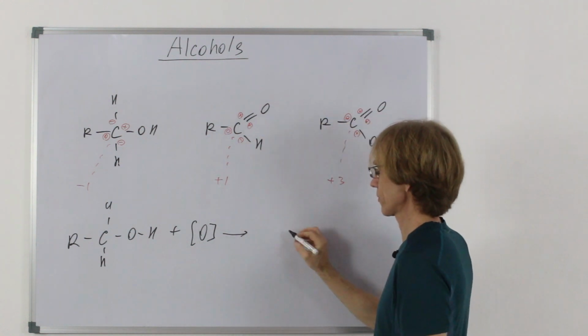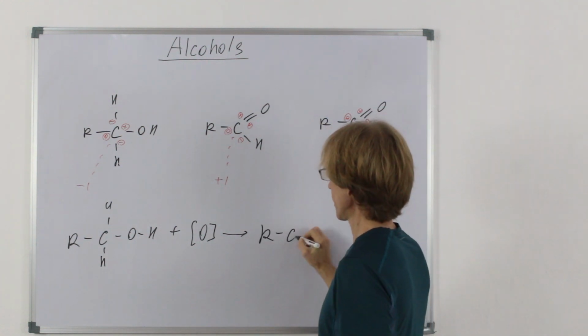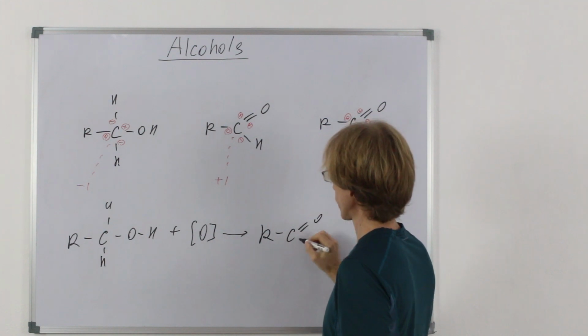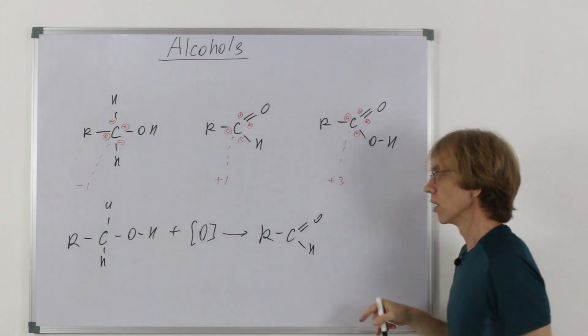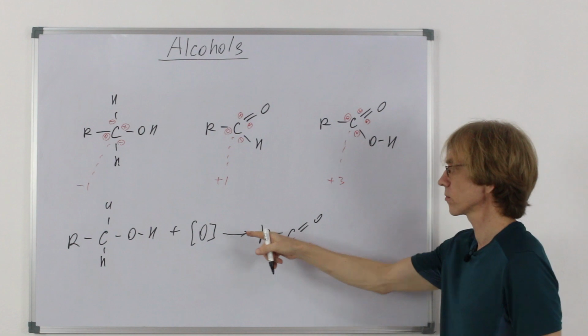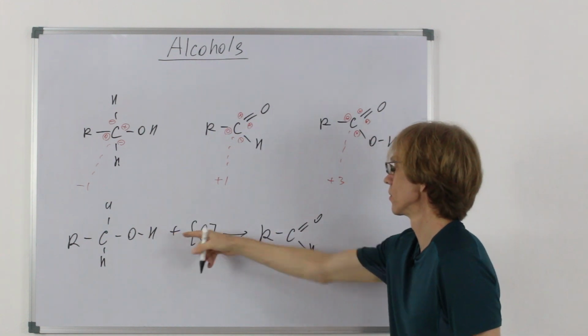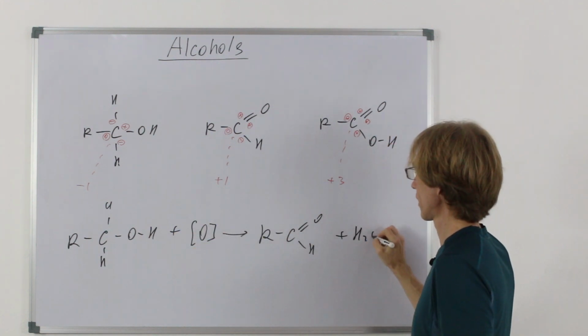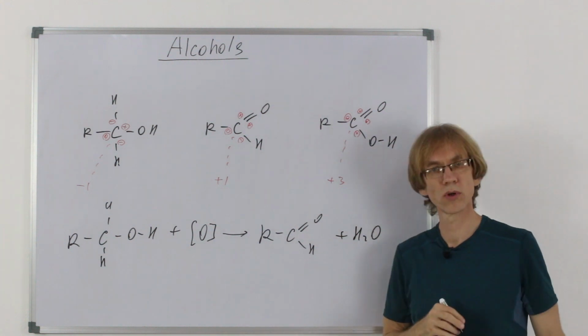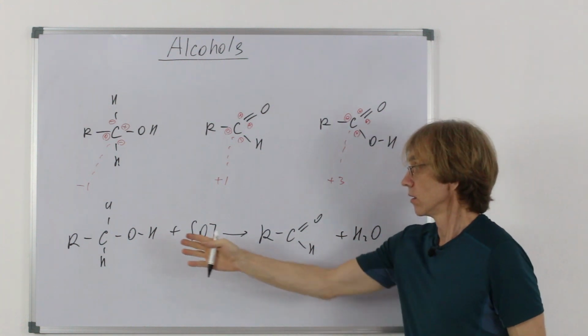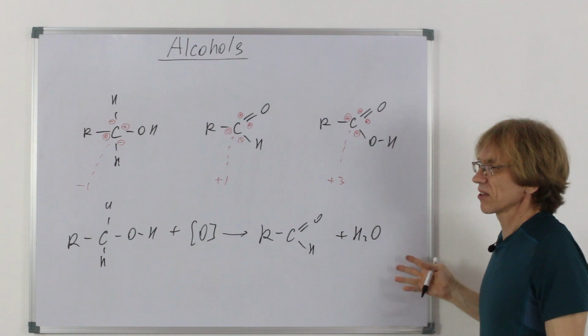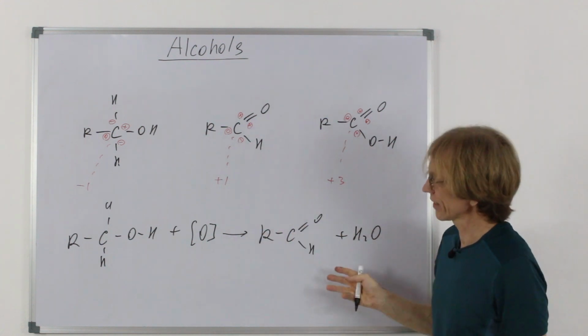Still, we have to balance it. For example, it is oxidized to aldehyde. To balance it, I just have to put a water molecule here. Now it's balanced.